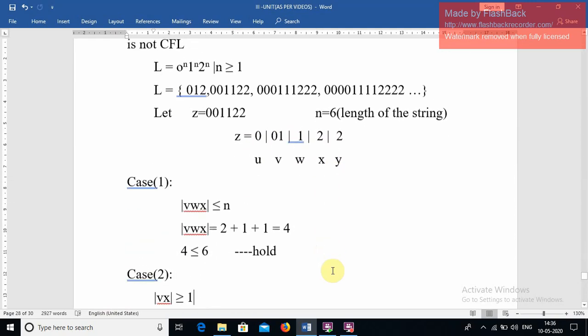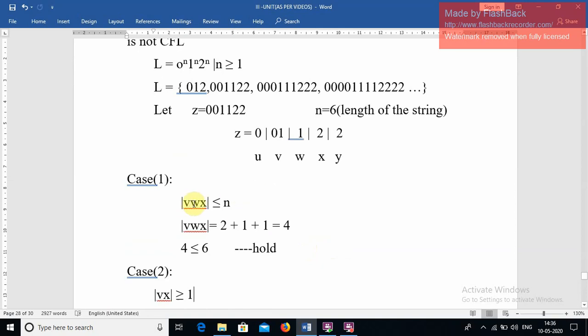For the first condition, mod vwx is always less than or equal to n. What is v? V is 0 1, so mod is 2. W is 1, so mod is 1. X is 2, so mod is 1. The sum is 4. But what is n here? The length of the string, 6. So 4 is less than or equal to 6, which holds.